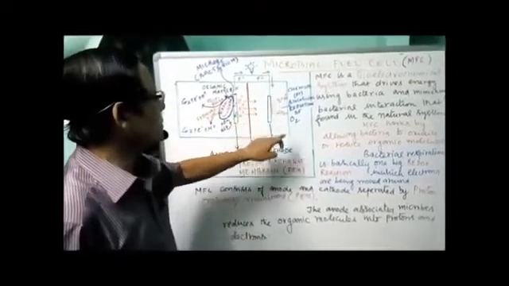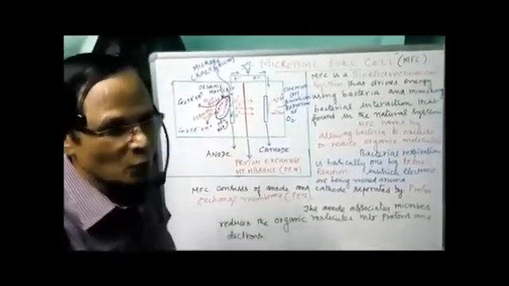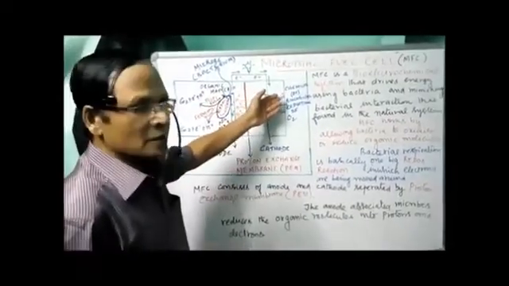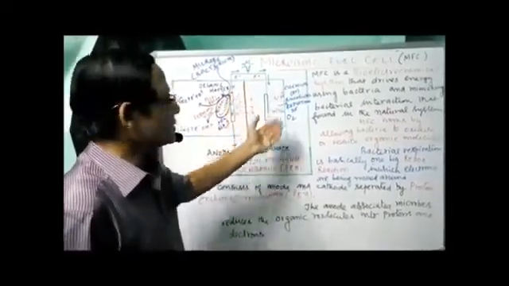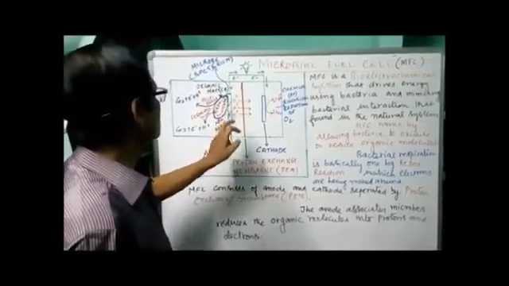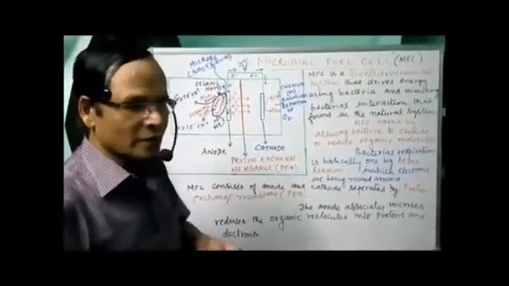So in this chamber, we have the chemical and biological reduction of oxygen leading to the formation of water. Now what is happening? Because the hydrogen atoms are added, that results in the reduction reaction. The anode associated with the microbes converts the organic molecules into protons and electrons. Now the protons and electrons are released. This is the microbe or the bacterium associated with the electrode, inside which we have the bacterial respiration resulting in oxidation and reduction.